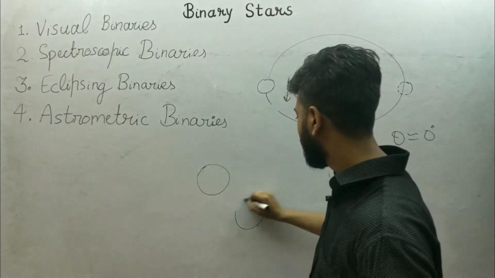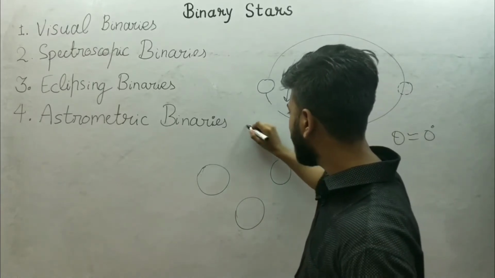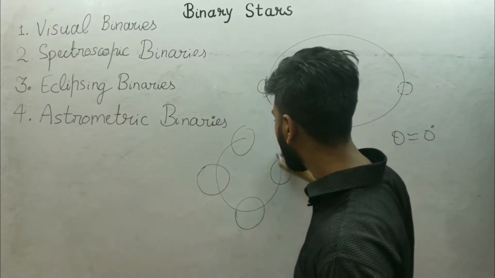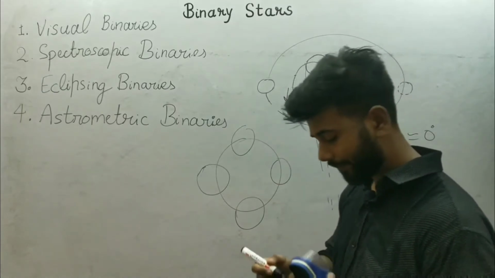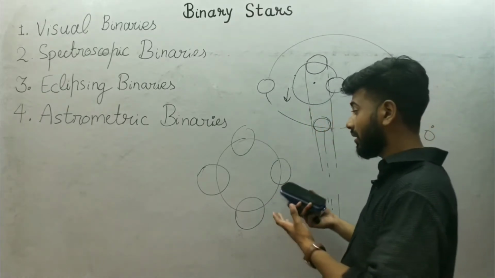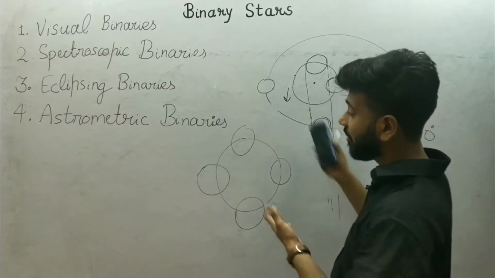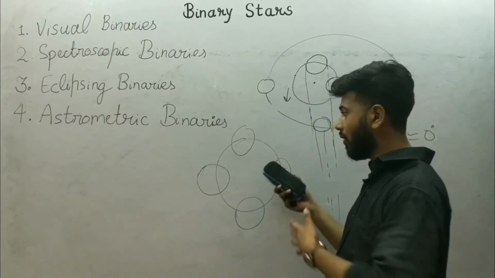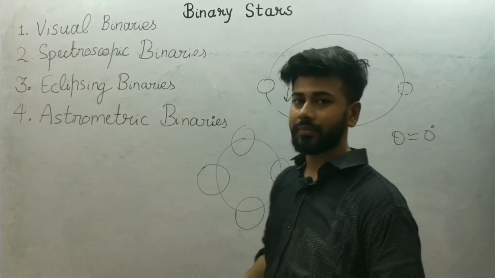So how is it possible that some star is revolving around empty space? Empty space does not have the mass that the star can revolve around it. So how is it revolving?